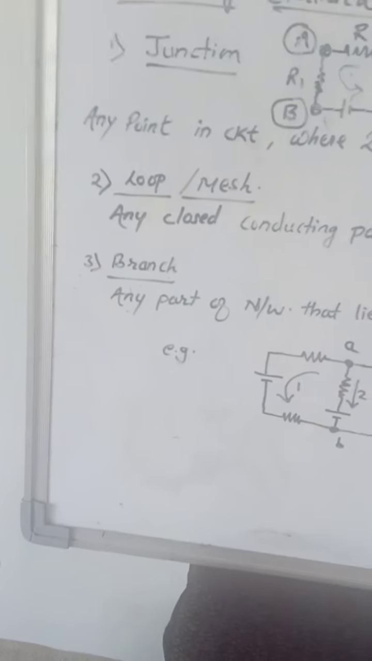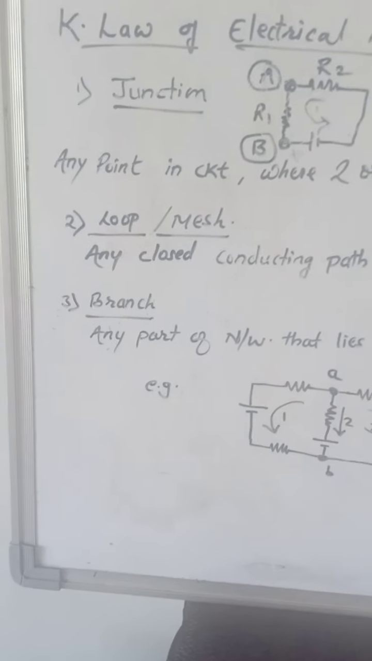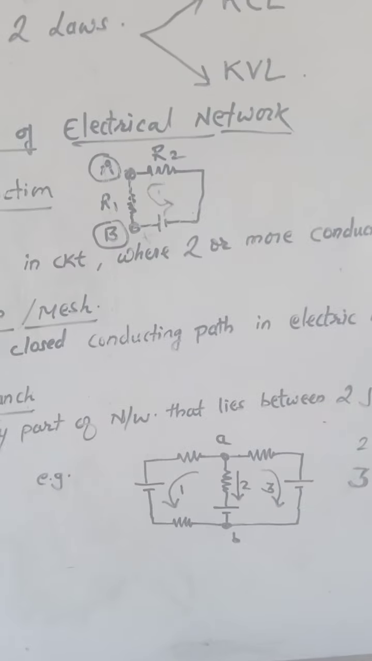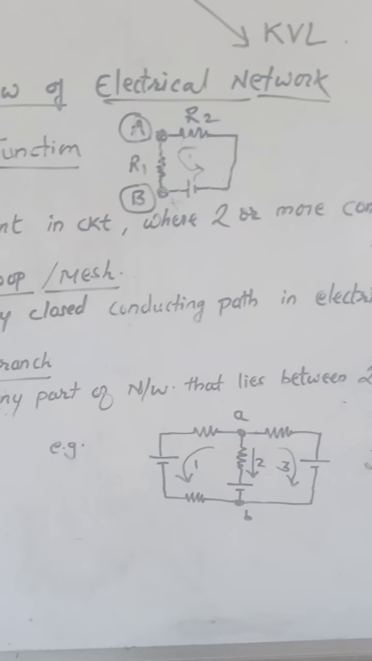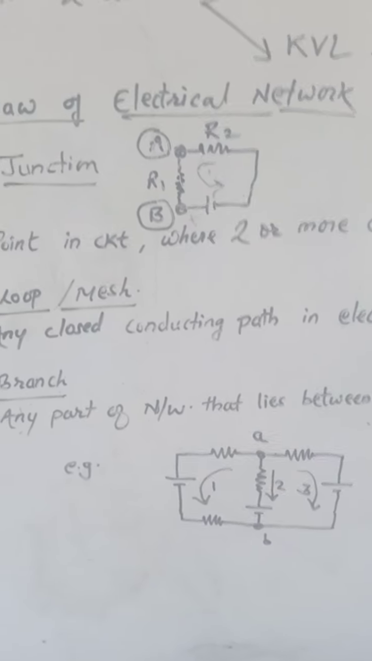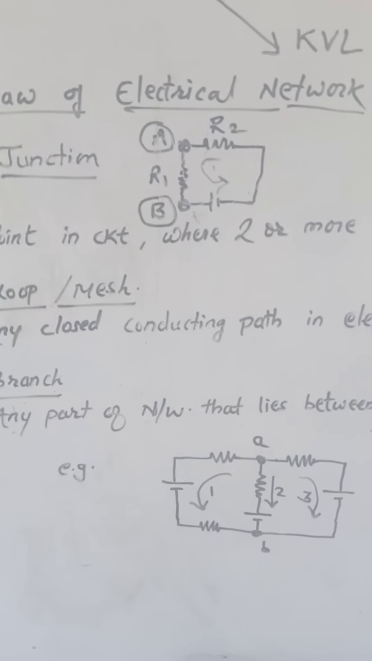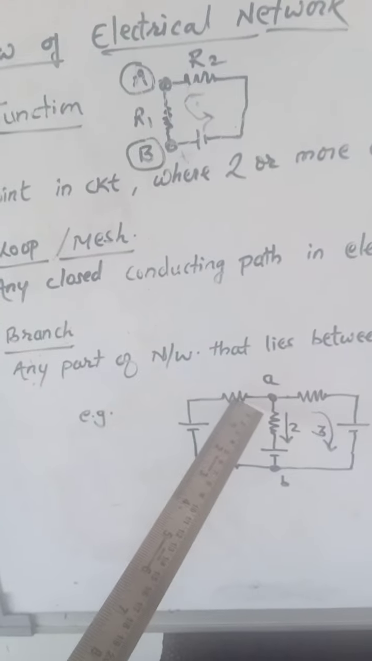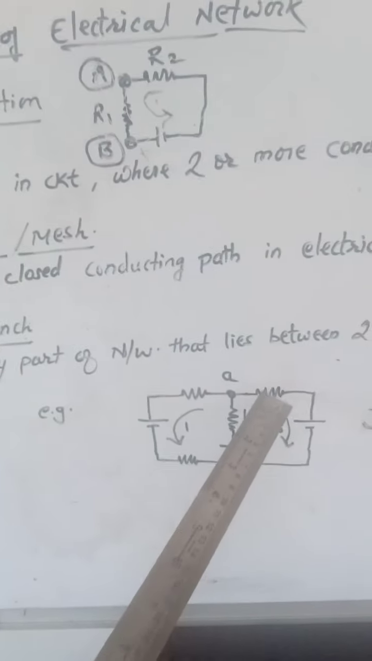Now the last is the branch. Now what is this branch? Any part of the network that lies between two junctions is called a branch. Now if you see, there are 4 resistances here, 1, 2, 3, 4.